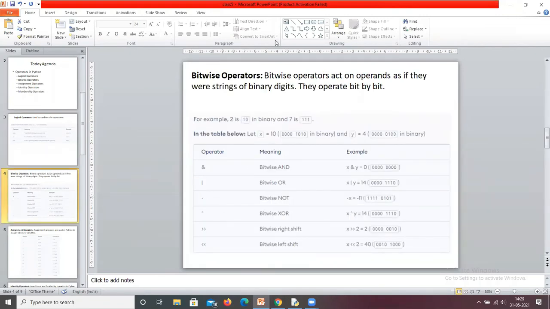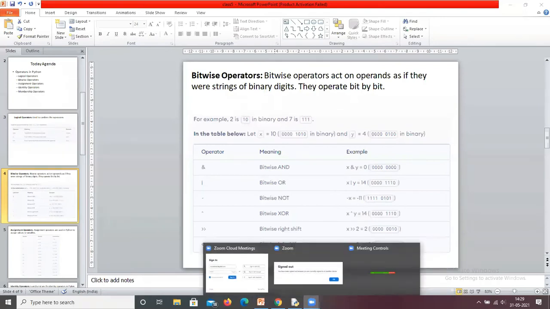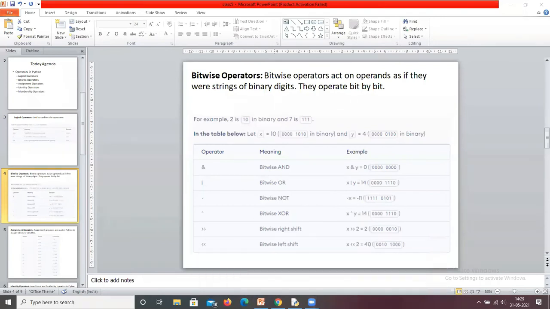So the next operator is the XOR operator. The truth table for XOR is 1 1 gives 0, 0 0 gives 0. In all the remaining cases, it is 1: 1 0 gives 1, 0 1 gives 1.